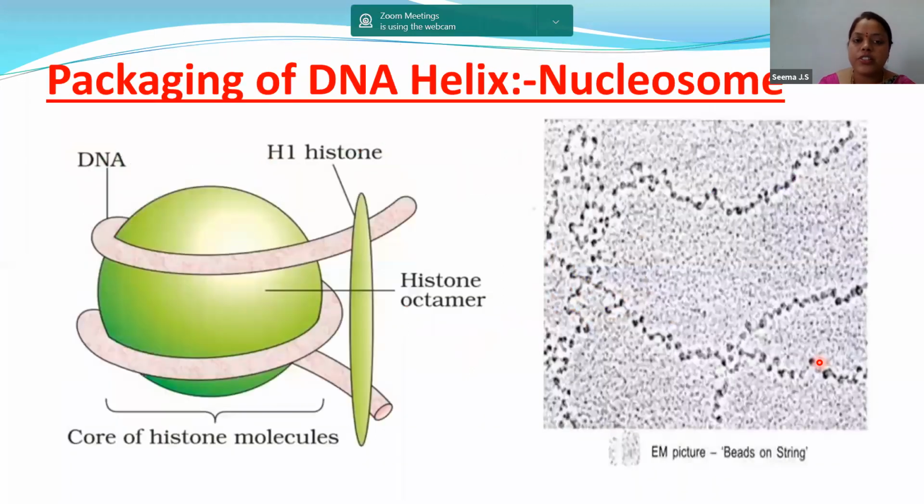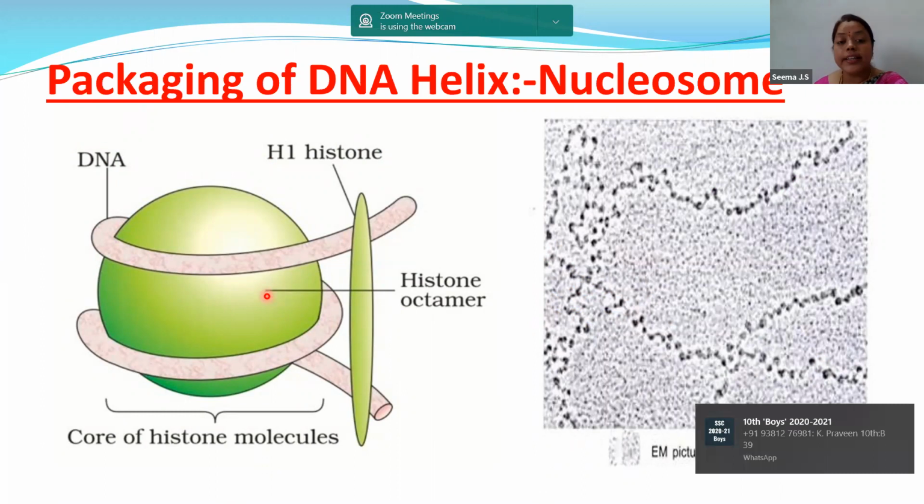Let us go to this image, that is the nucleosome present in our textbook. They have given you this image and they have not explained anything, but we will study what is present here. As you can see, this is the circular histone octamer. This is the DNA strand. Now you should know what is present inside the histone octamer. So let us know what is present inside the histone octamer.